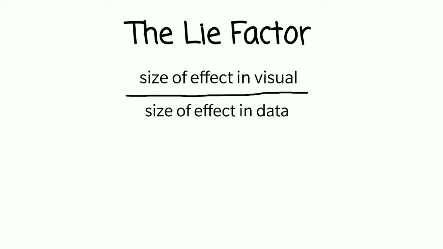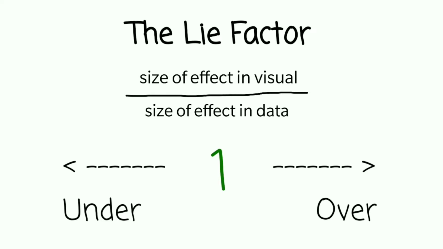As described in his book, The Visual Display of Quantitative Information, Dr. Edward Tufte summarizes that the lie factor measures how truthful the visualization is in depicting the data behind it. By measuring the effect in the visualization and dividing that by the effect of the actual data, that will give you a lie factor. A lie factor, in a perfect world, should be equal to 1, meaning the visualization is not overstating or understating the data behind it. As a rule of thumb, a lie factor should be between 0.95 and 1.05. Anything outside of these should make you seriously question the visualization and even the data behind it.